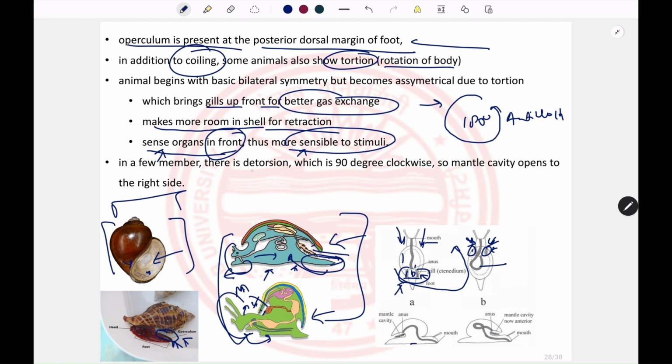And in some members there is also detorsion. So what is detorsion? An organism that has undergone torsion can undergo detorsion by rotation of the body 90 degrees clockwise. So now, whereas at torsion the mantle cavity opens over the head, after detorsion the mantle cavity opens at the right side of the body.